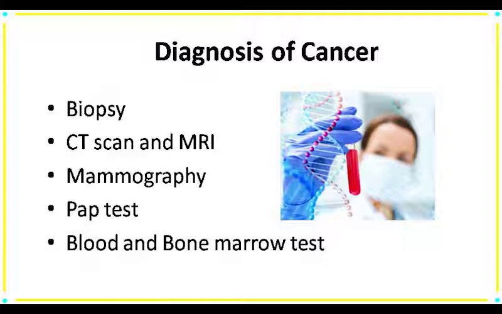Next one is CT scan or computed tomography and MRI, that is magnetic resonance imaging. It is also useful to see the 3D images of internal organs which can explain if cancer is present or not. Third one is mammography. Mammography is a radiographic examination to detect breast cancer. Next is the pap test. It is used to detect cancer in cervix. Cervix is a female reproductive part. Now, the last is blood and bone marrow test, which are conducted to know the cell count.